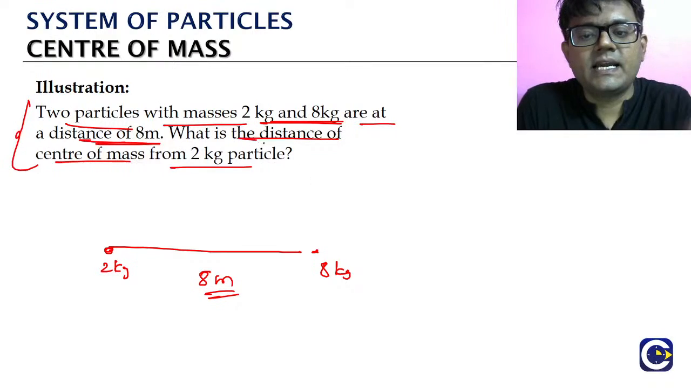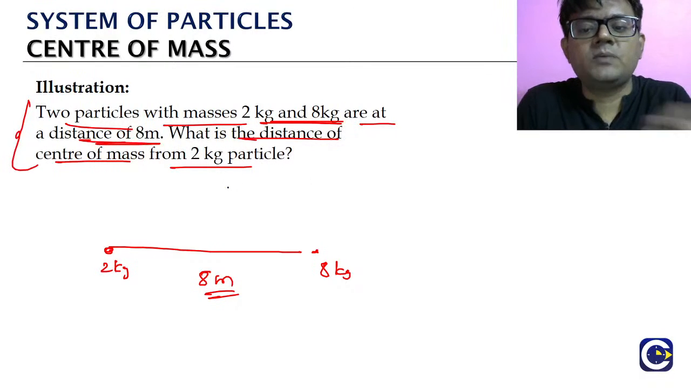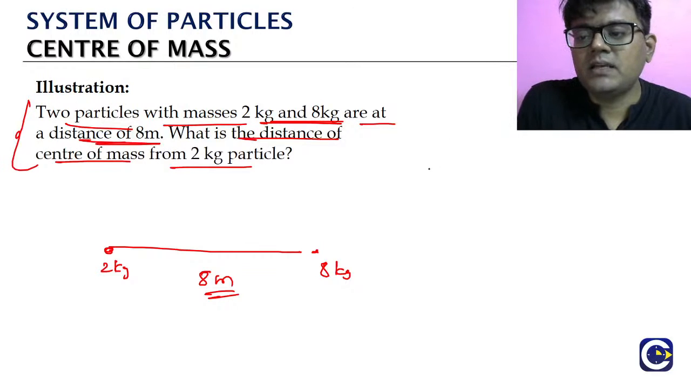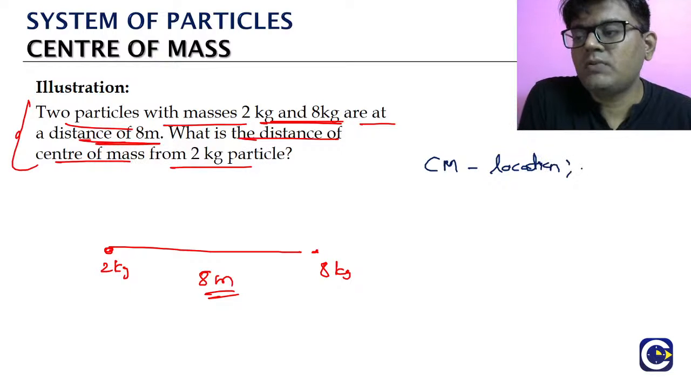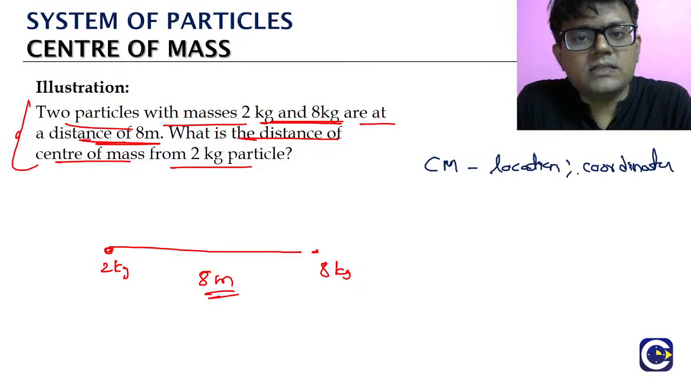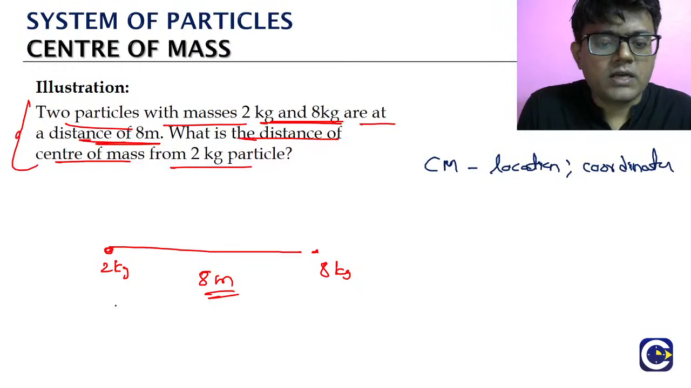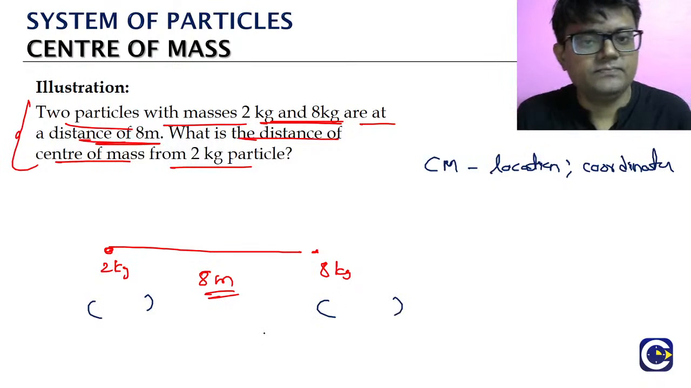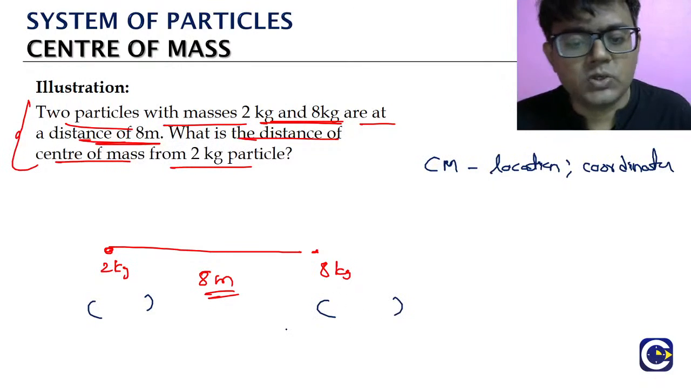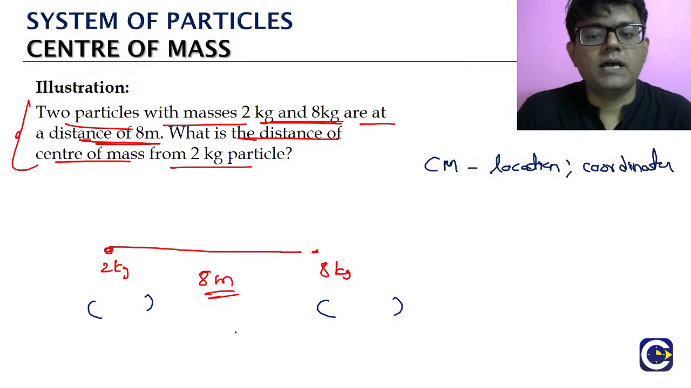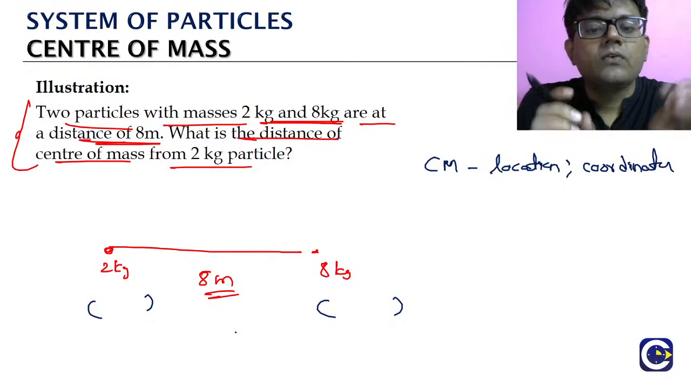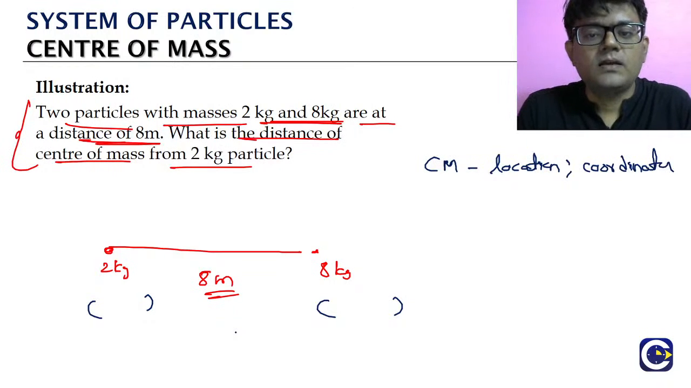See, what are they asking? They are asking the distance of the center of mass from the 2 kg particle. So first, what should we know? We should know the location of the center of mass. If we say location, we should know the coordinates. For that, we should first know the coordinates of the 2 points. Only then will we be able to find the center of mass location. So if we have such a problem, what we need to do is simply assume an origin and a coordinate axis. We have the freedom to do it.